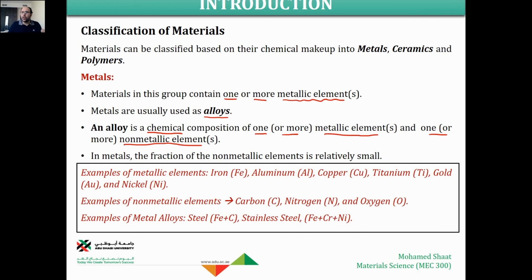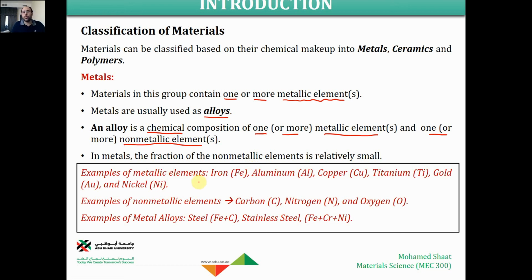The metallic alloy is very preferred in terms of properties over the pure metal. That's why in most engineering applications we are using alloys. It's going to be clear, and we're going to explain how we do this alloying and how the properties change upon alloying the metal in comparison to the pure metal. In metal, the fraction of the non-metallic part is relatively small. This is the key condition, that the highest percentage should for sure be for the metallic part.